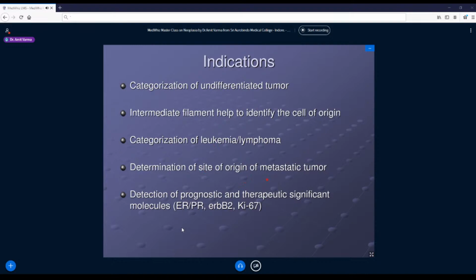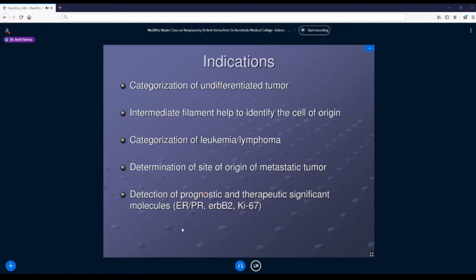Then sometimes you just get metastatic tumors. So there are multiple nodules in lung and liver, but primary you are unable to find. You have done a core biopsy from this metastatic nodule. So now I have seen that this is adenocarcinoma, fine, but I don't know it came from stomach or colon or from breast. So here again I will use immunohistochemistry for specific markers which will tell me the tissue of origin.